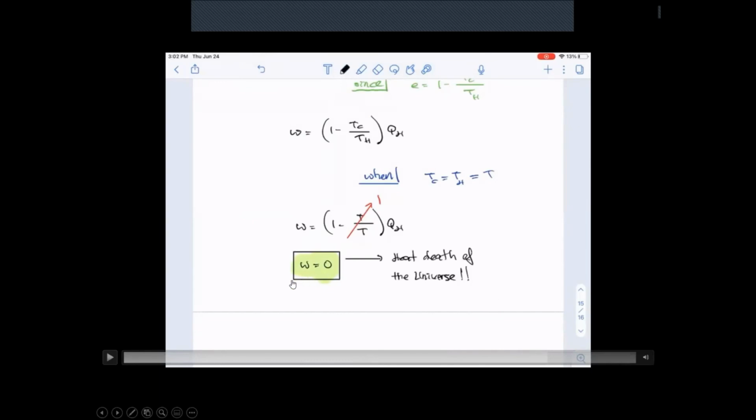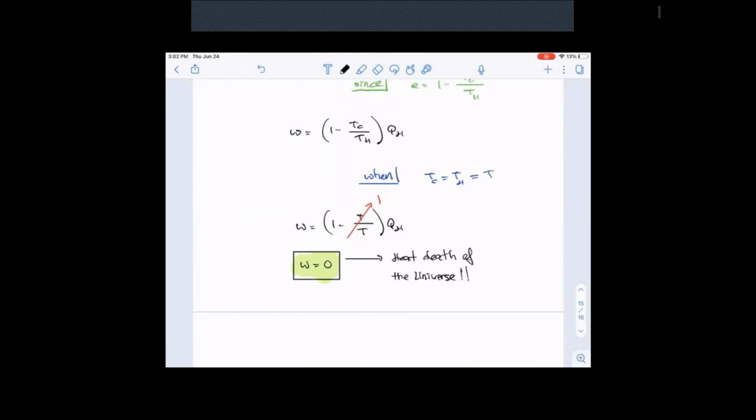This is otherwise known as the heat death of the universe. What that means is the universe is cooling down. It's going to keep on cooling down until there's no temperature difference. Once there's no temperature difference, the universe is going to be 100% dead. That's what it means. So you cannot extract any useful work out of that universe.